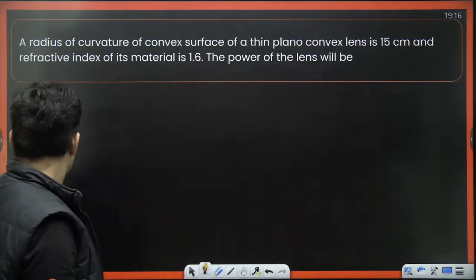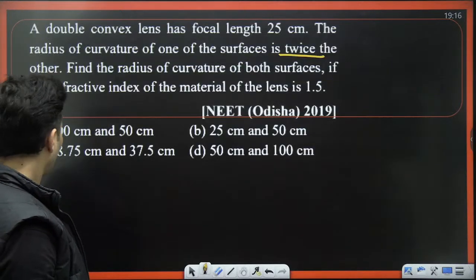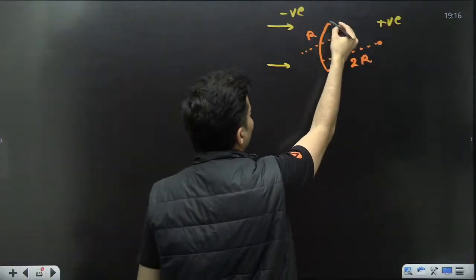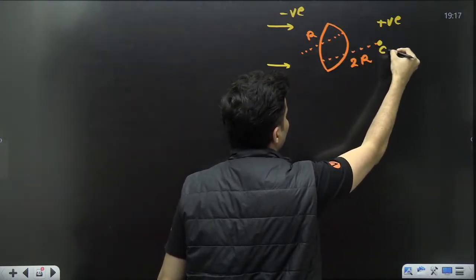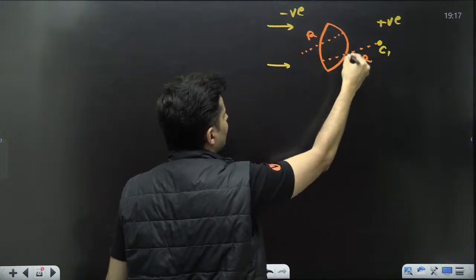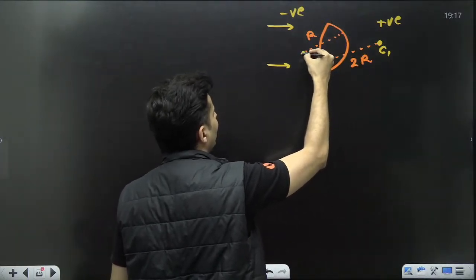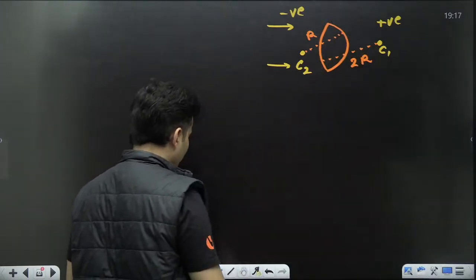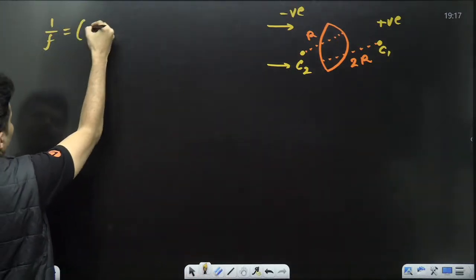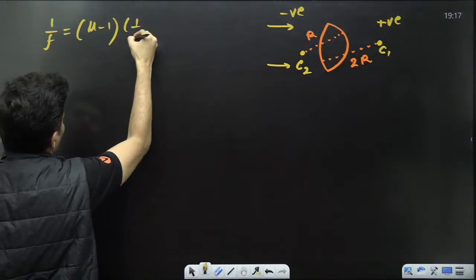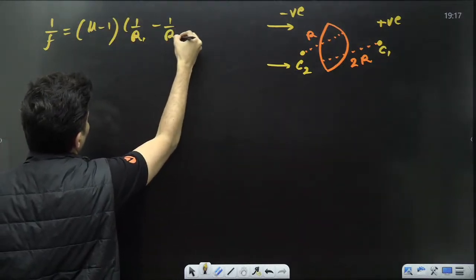So with this, if the ray is coming like this, this is the first surface, this will be the first radius, hence this will be C1. And then this is the next surface, this is the radius of that, so this is the C2 value. So let's use the lens maker formula. 1 by F is equal to mu minus 1, 1 by R1 minus 1 by R2.